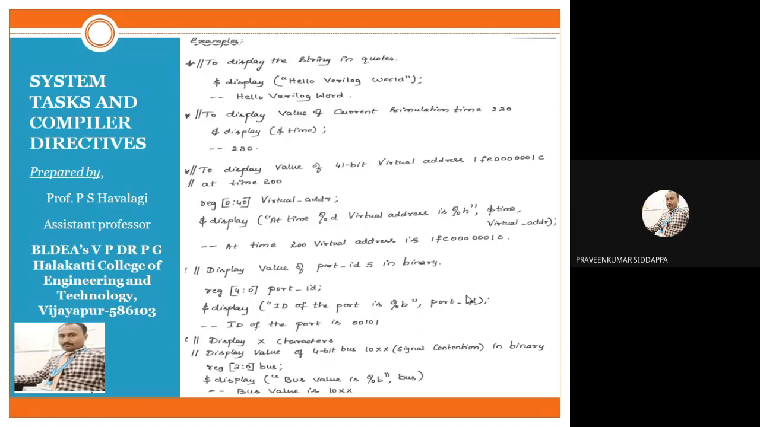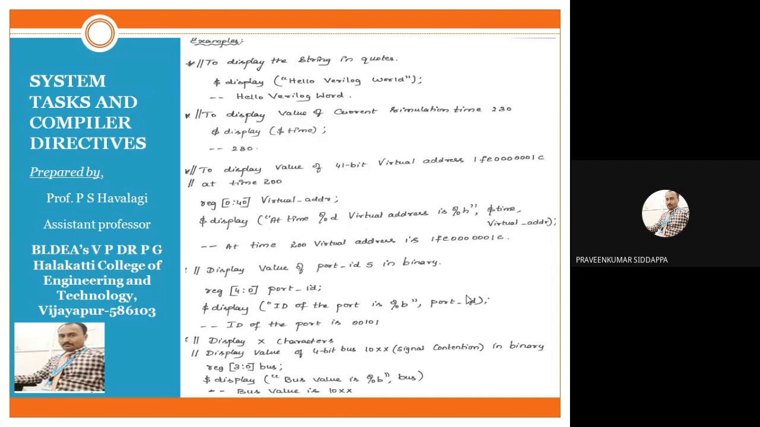In the next example, we are displaying the value of the current simulation time. We have some operations, and for those operations we want to know the current time, how much time they take to execute. So that we are displaying on your screen. At that time, we will write $display, and within the bracket we should write $time. $time is used if you require the current simulation time.